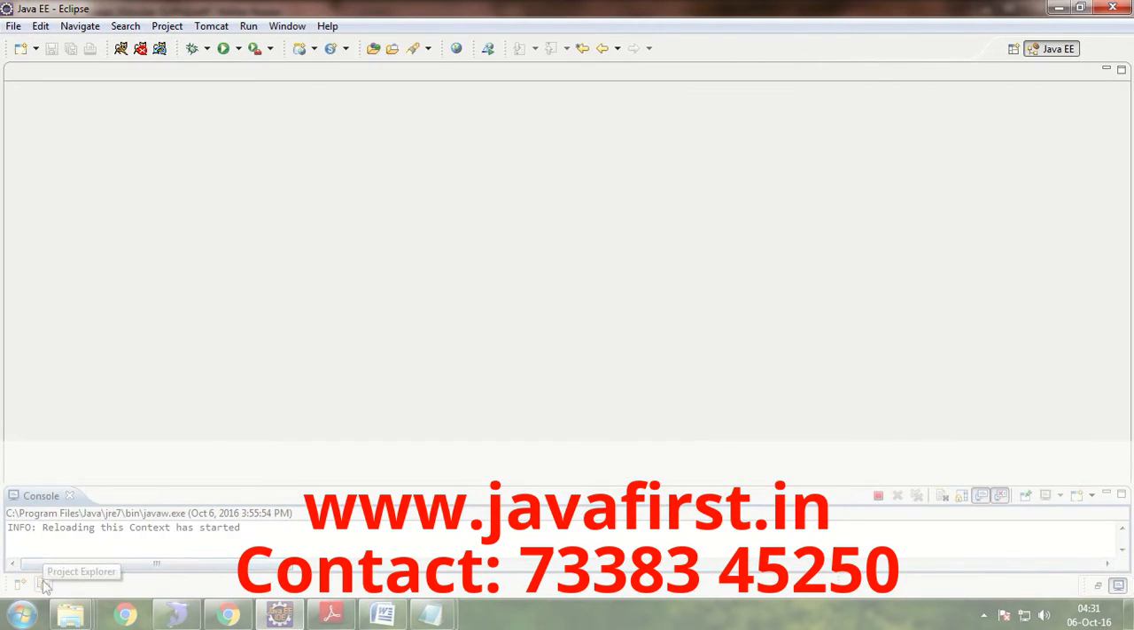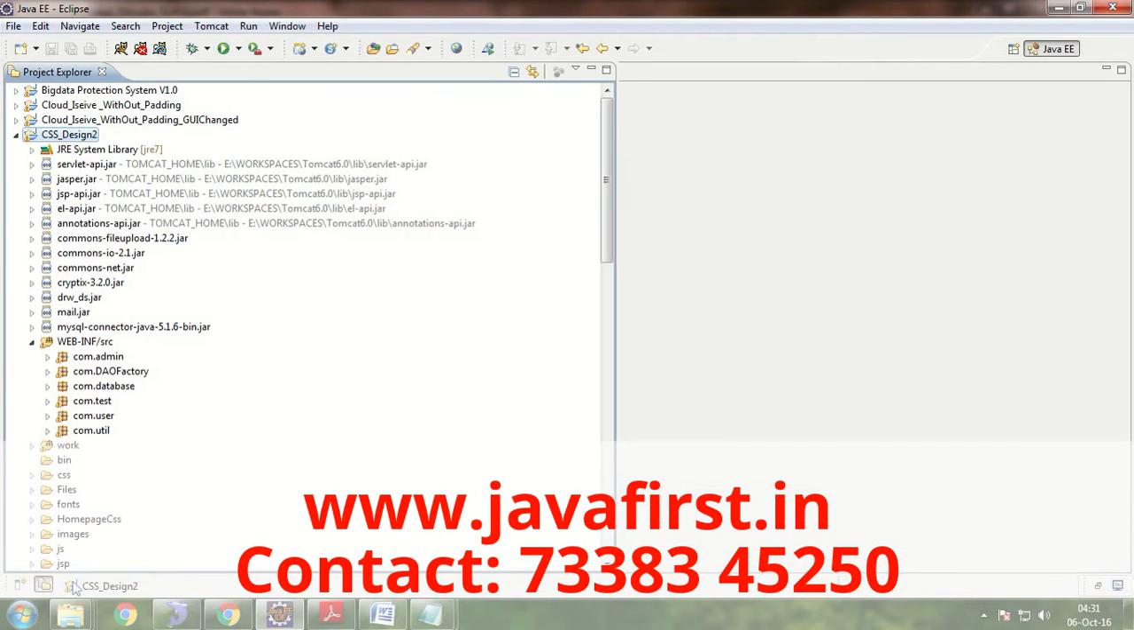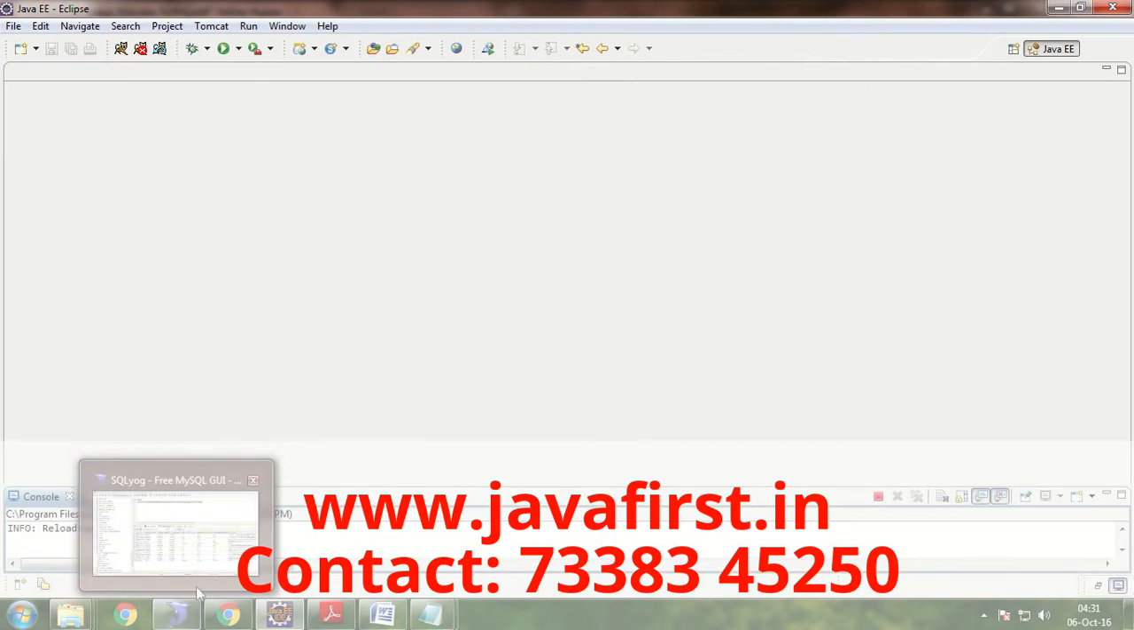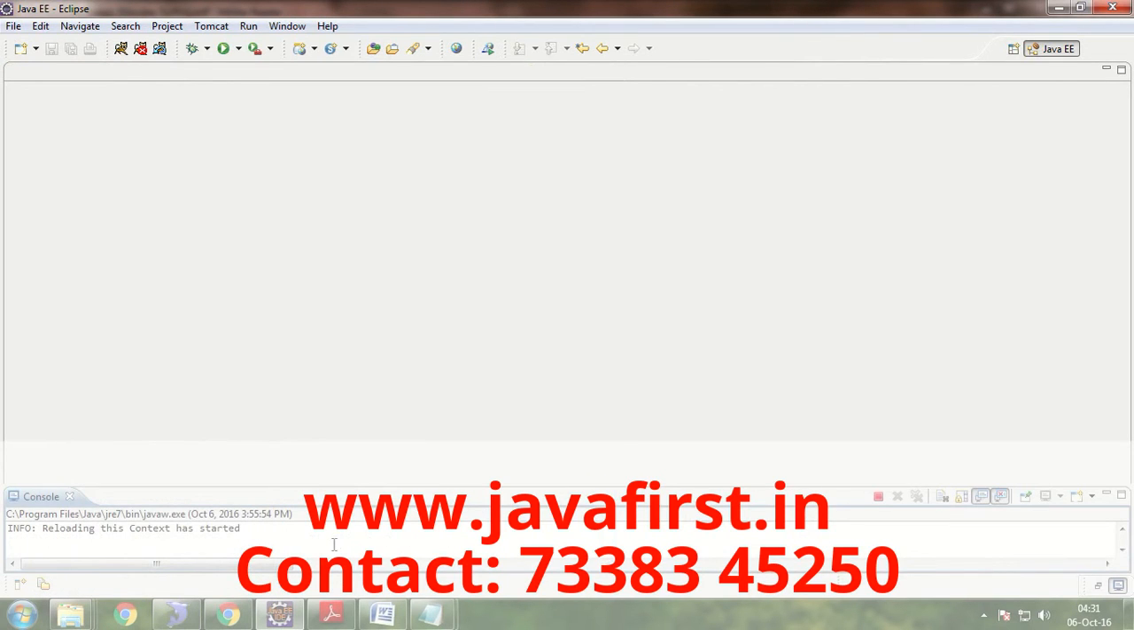The software requirements of this project are: firstly, Eclipse. It is an IDE, meaning integrated development environment, which is used to develop web applications. The database we are using is MySQL, and SQLyog as the interface for MySQL. And the server we are using is the Tomcat server.